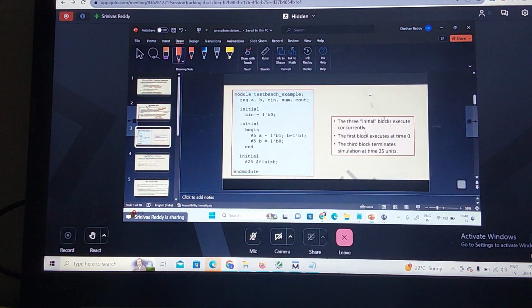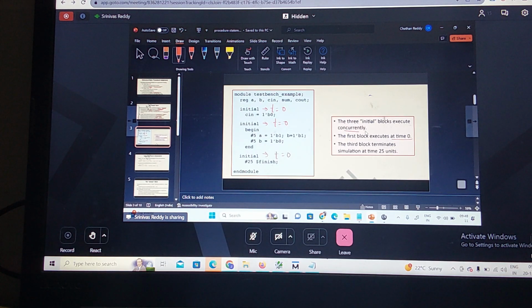This is an example we saw of how initial blocks are executed. All are executed concurrently. Now look at this test bench example. Here A, B, C are the inputs, and sum and C out are the outputs. How many initial blocks are there? There are 3 initial blocks, and they are executed concurrently. All these blocks start executing at time t equal to 0. The first block starts at t equal to 0, and the second also starts executing at time t equal to 0.